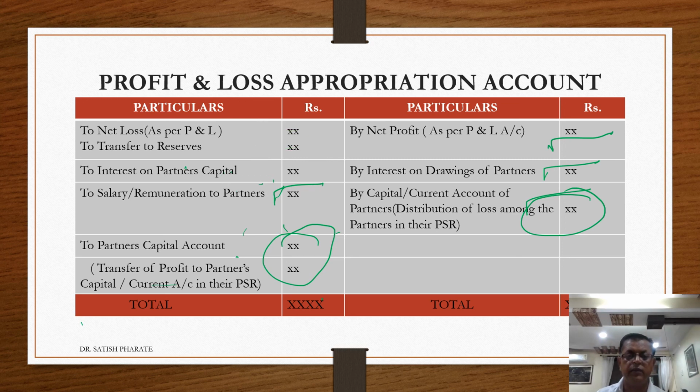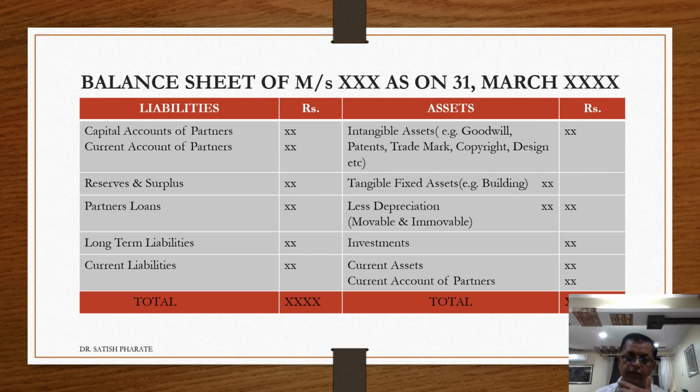This is regarding preparation of profit and loss appropriation account. After this we will go for the last part, regarding balance sheet, that is the format of the balance sheet. Balance sheet gives you the information regarding assets and liabilities. This side indicates liabilities, this side indicates assets.